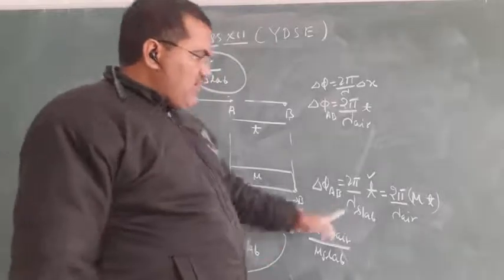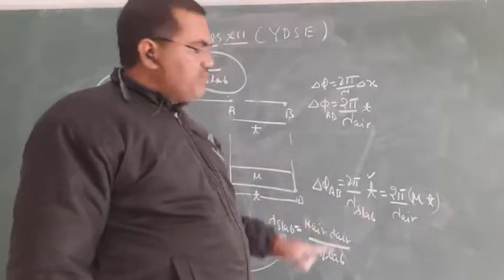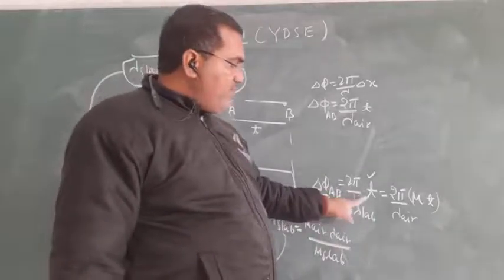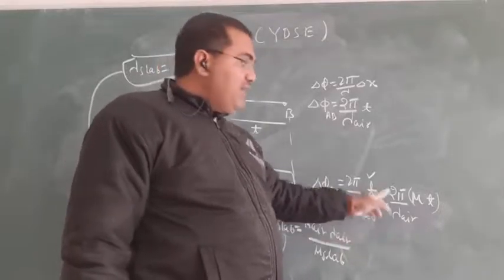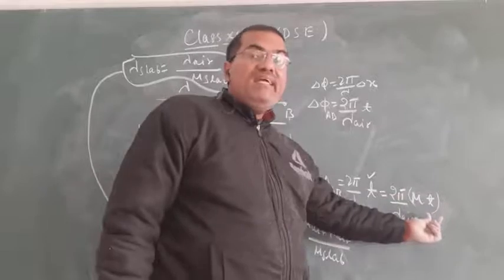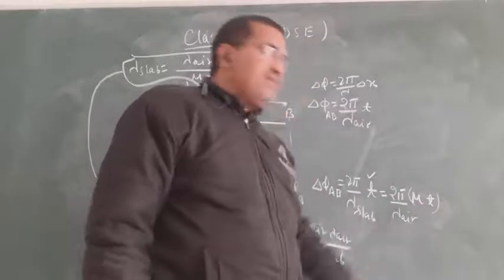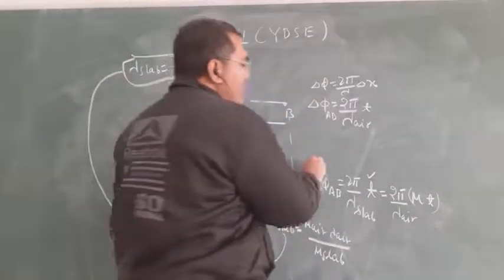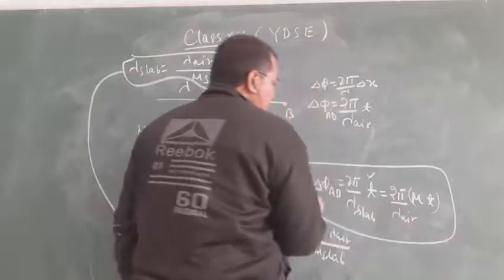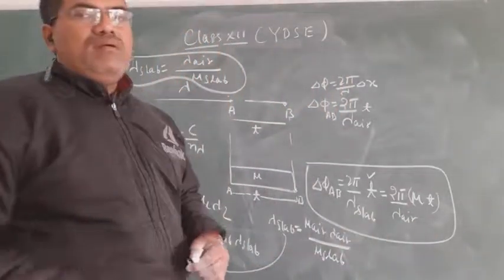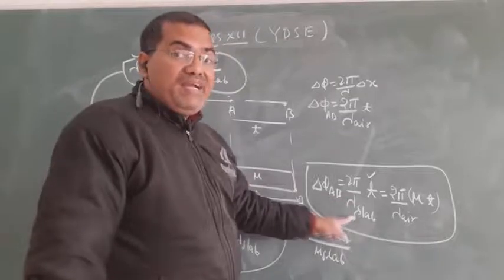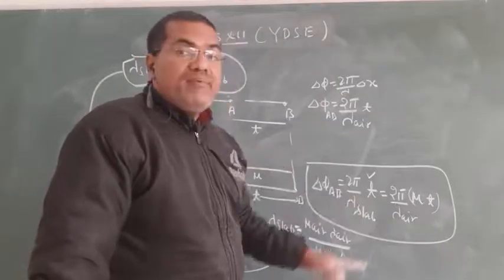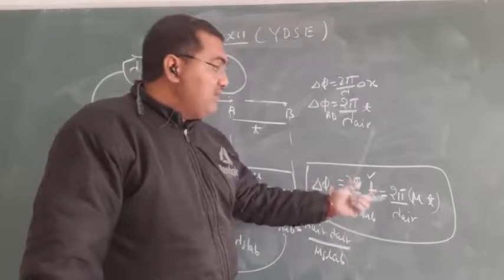Listen, write it down here. If a wave travels t in a medium, then it will travel mu t distance in air. Very important.